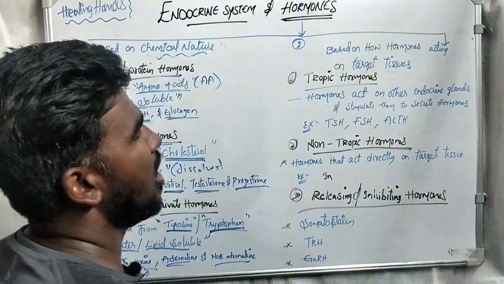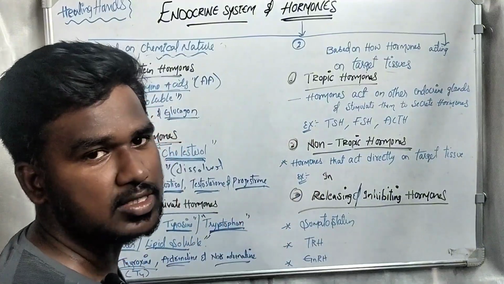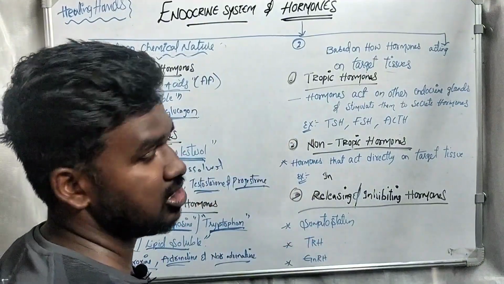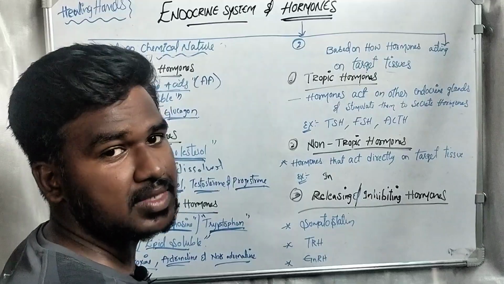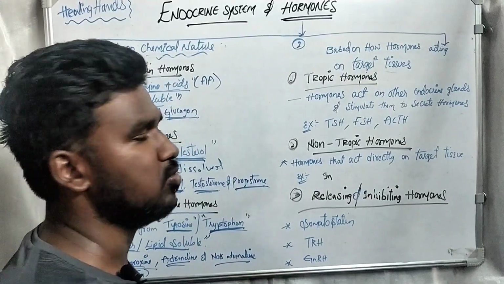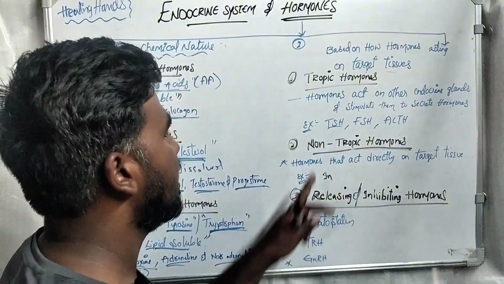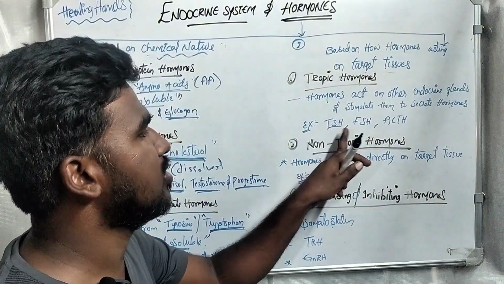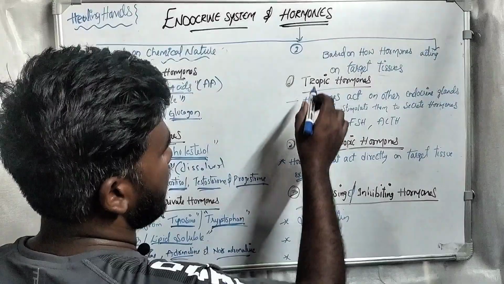Stimulate them to secrete the hormones. These are hormones whose function is to act on another endocrine gland and make it stimulate or secrete a hormone. First is TSH, thyroid stimulating hormone, follicular stimulating hormone, adrenocorticotropic hormone.